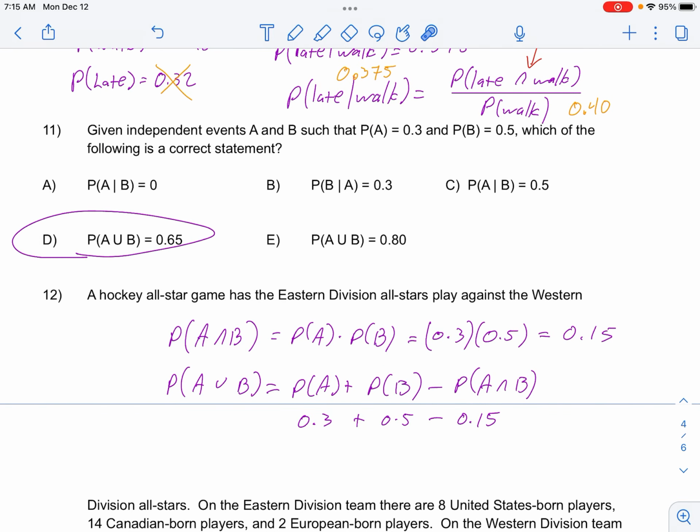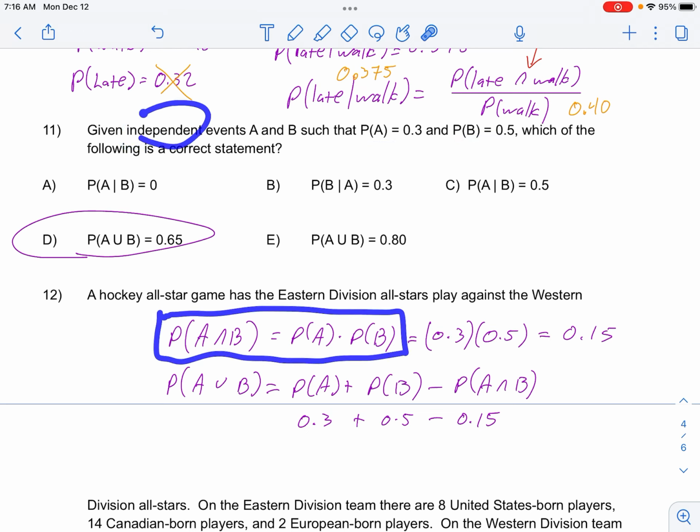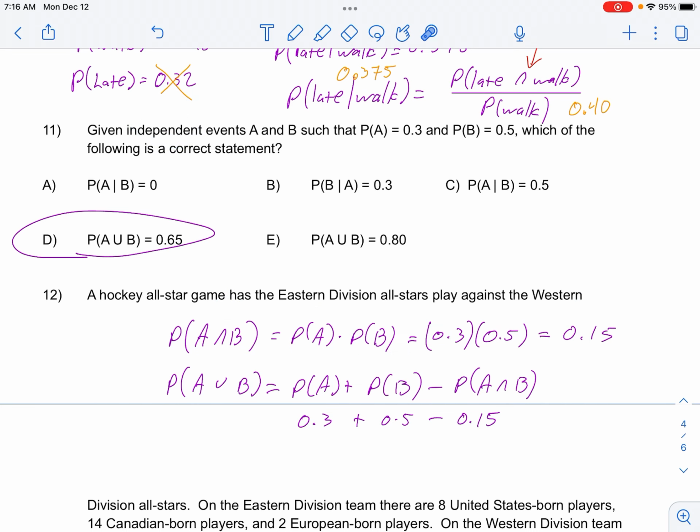11, I showed my work down here. The answer is D. So again, they told you they're independent. They gave you the probability of each. If items are independent, this is true, right? So to find the probability of A and B, I simply multiplied 0.3 times 0.5 to get 0.15. And that's not the question, okay? What's the question? Which of the following is a correct statement.